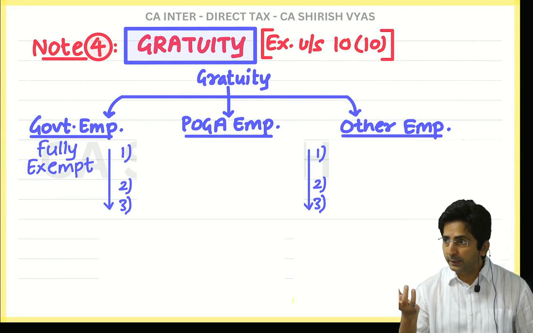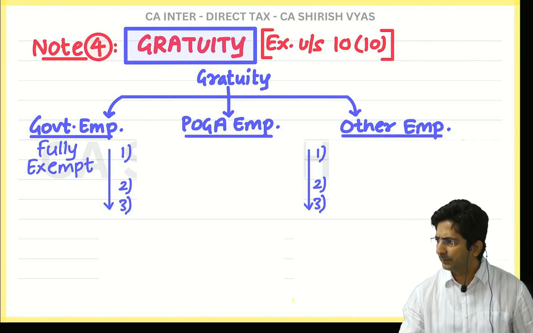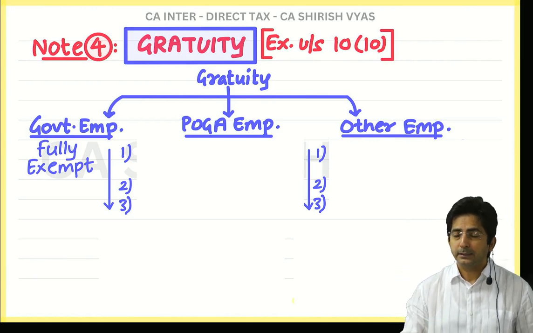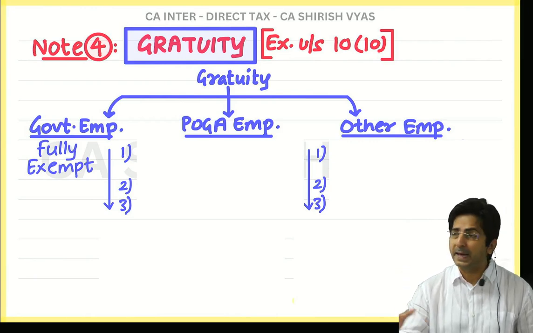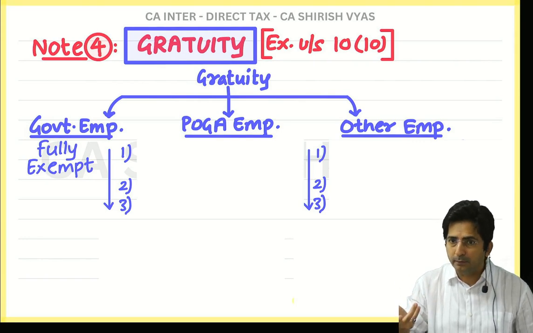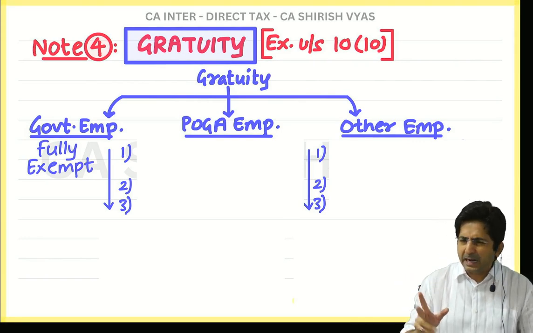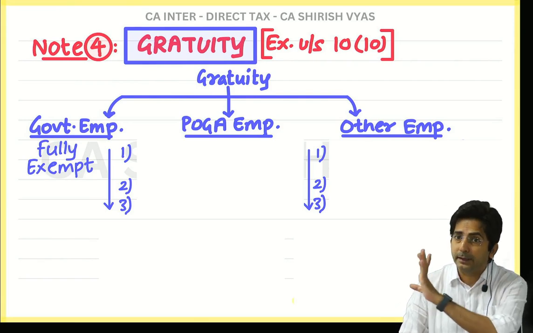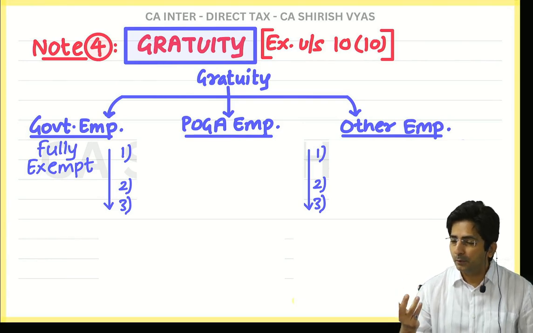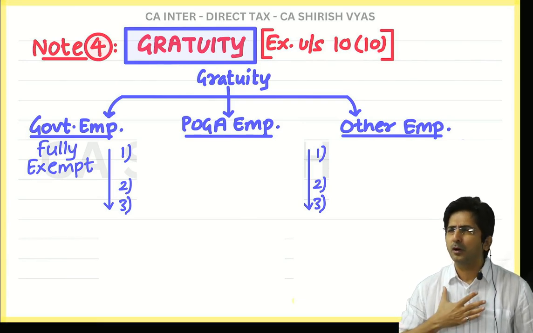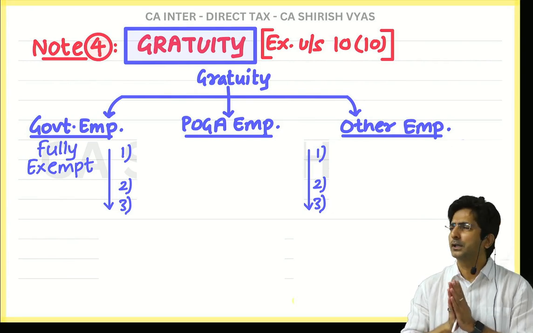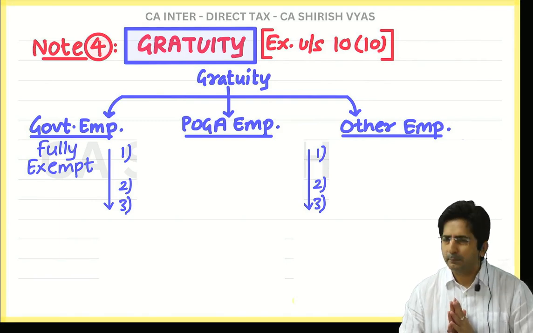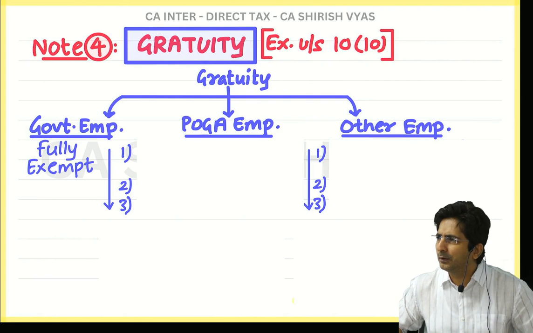Now see, gratuity, you know, is like a gift. It is like a gift which the boss will give at the time of retirement. It's not a gift on the occasion of a birthday, marriage, etc. It's kind of a gift. Kind of means not literally a gift. It's kind of a gift given by the boss to his employee at the time of retirement. You know why? Because when the employee retires, you know what the boss says? Thank you, employee, for your services. For 20 years you worked for me. I am grateful. I am thankful. And when you feel grateful, you know what we say?